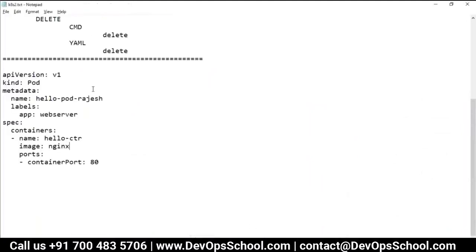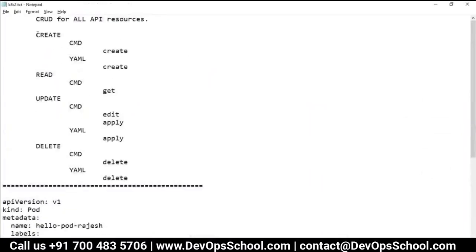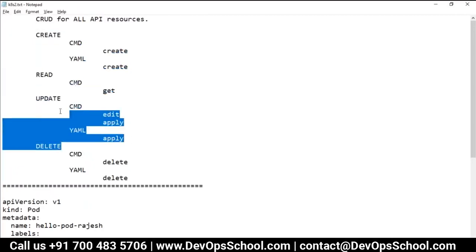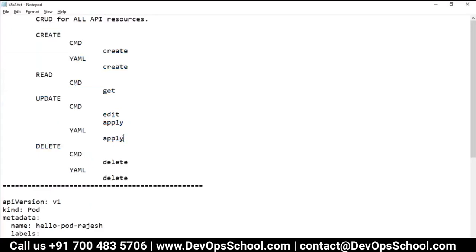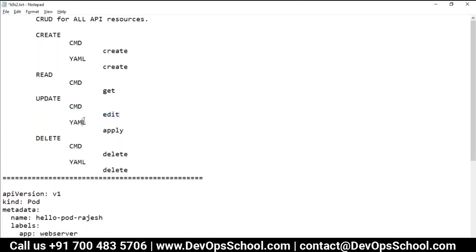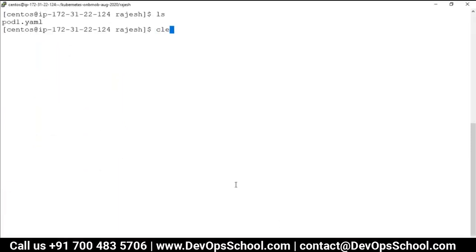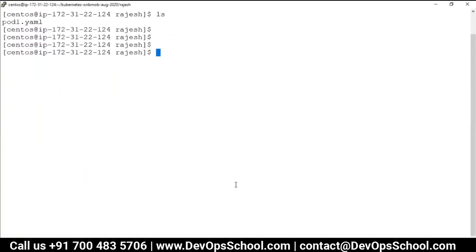Now the next thing: I created it and I read it. Can I edit or update it? Can I do that? There are two options. On the command line, if you want to edit, then you have to use the edit command. And if you want to modify through YAML, then you have to use the apply command. Okay, understand it this way. So when you edit directly on the command line, you are modifying the API server. Remember that.